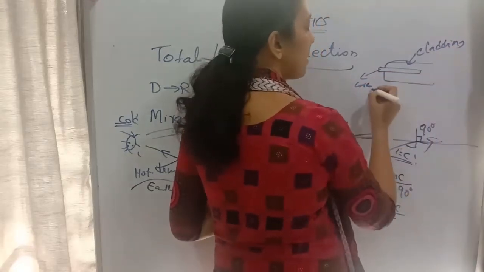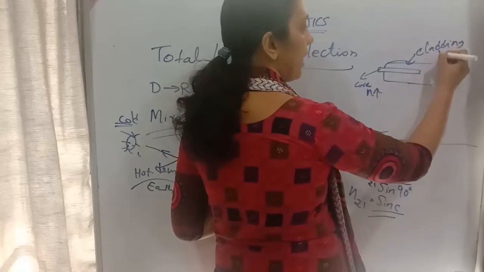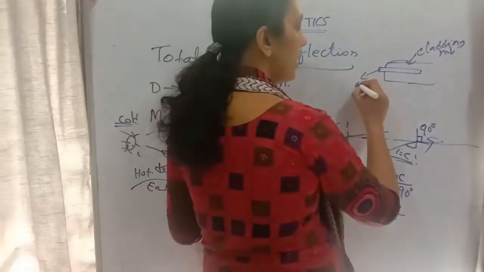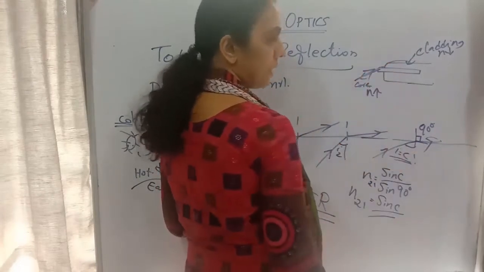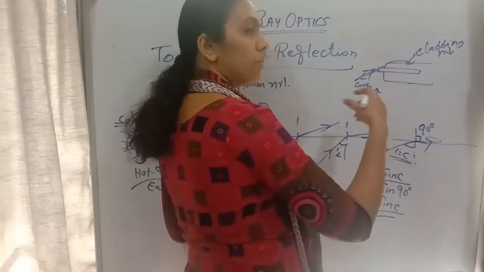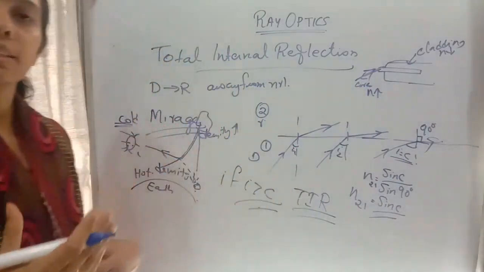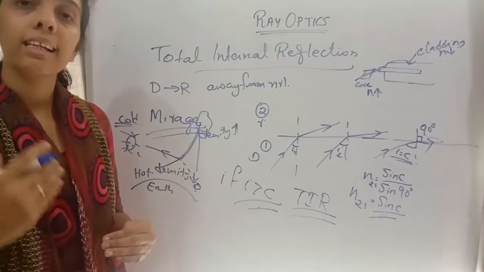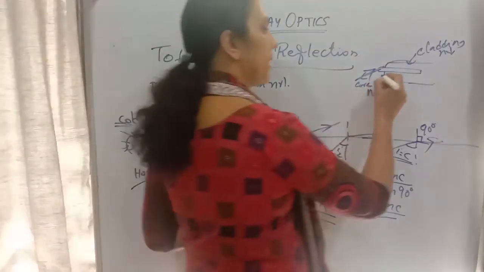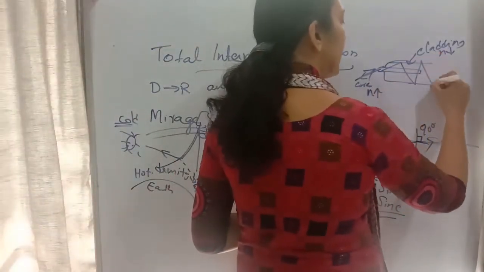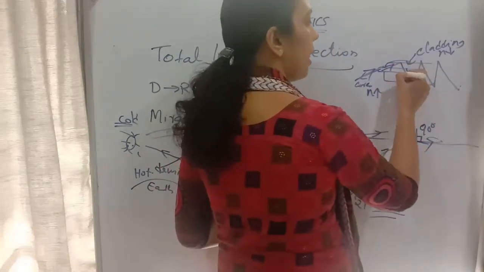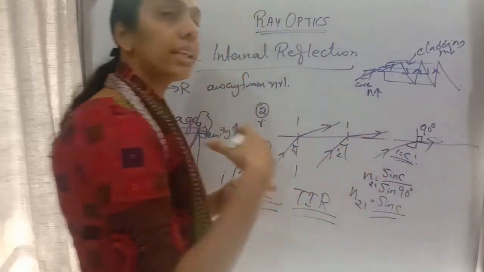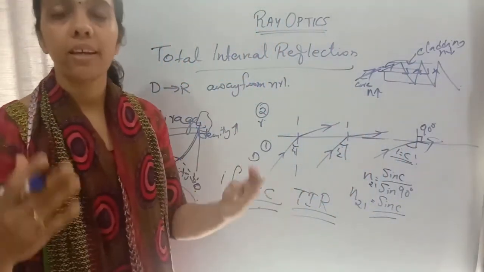This core has more refractive index than the cladding. So when a ray of light is incident, when a signal is incident over here, what will happen? The ray will be passing from a higher refractive, denser, to rarer medium. If it is incident at an angle greater than critical angle, the ray of light will be reflecting inside the fiber itself. Then we will be getting an output without any energy loss.